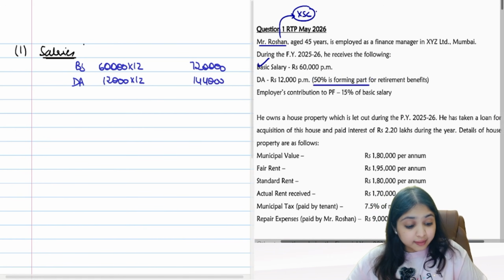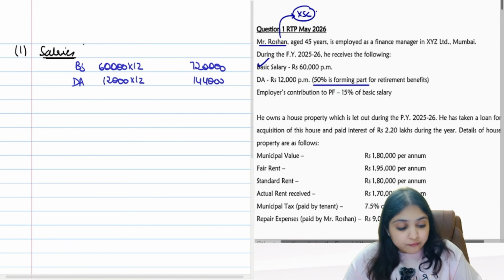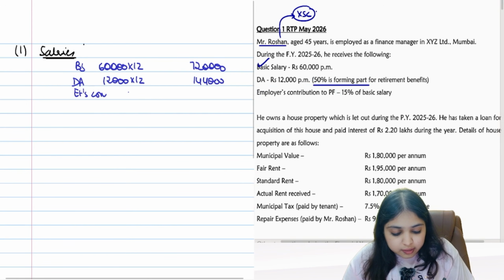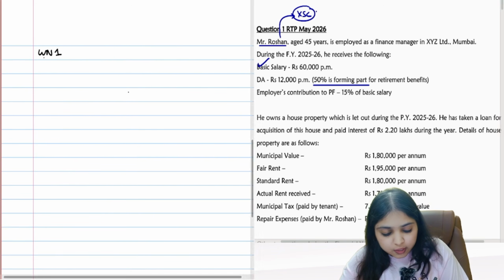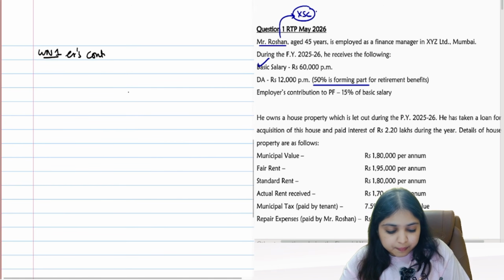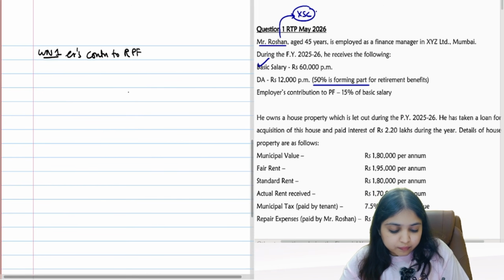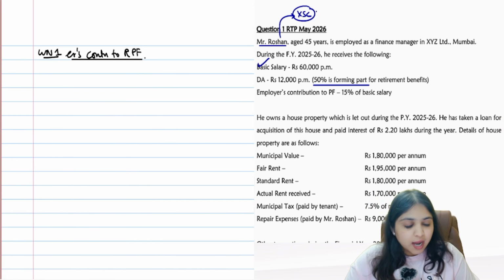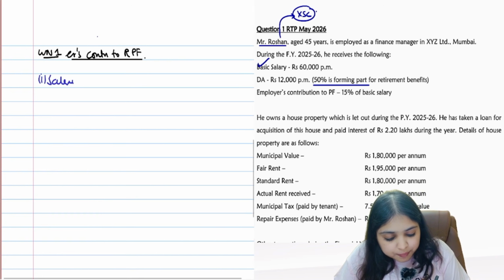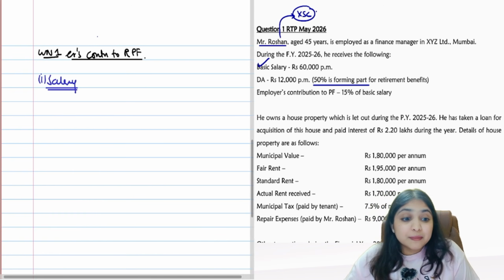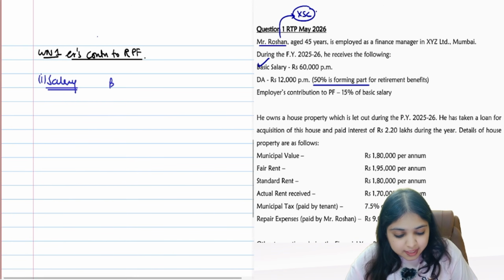Okay. Then comes employer's contribution to PF, 15% of salary. So for employer's contribution, I'll do a working note. Let's say working note number 1. So I'll open working note number 1, employer's contribution to RPF. Now how do you start with employer's contribution to RPF? First of all, you will compute salary for the purpose of RPF. Salary for the purpose of RPF will have how many components? 3 components guys. Basic salary, DA forming part, and employees turnover based commission.